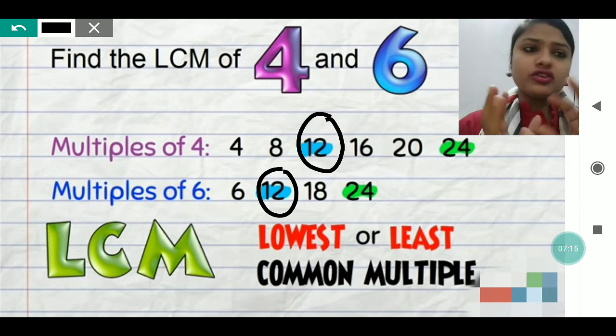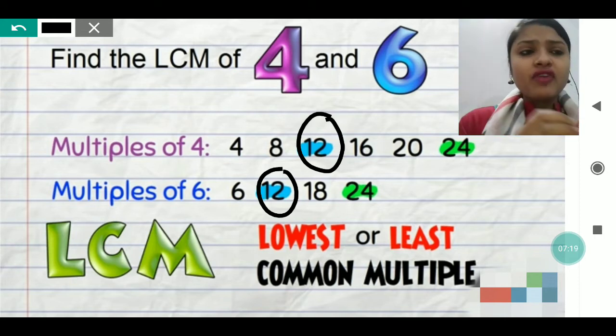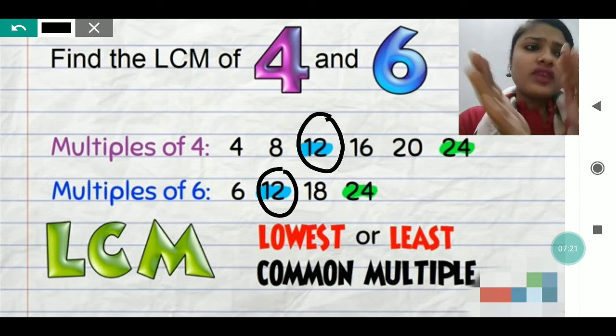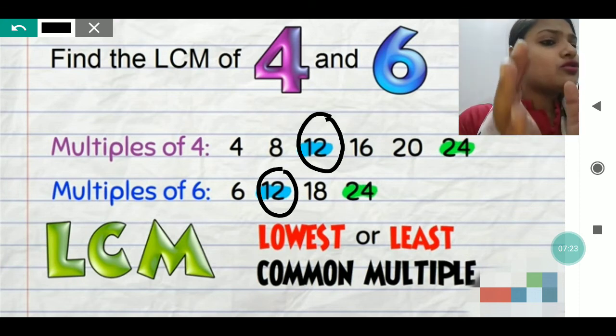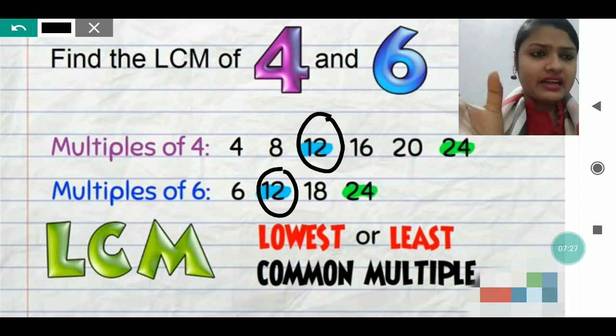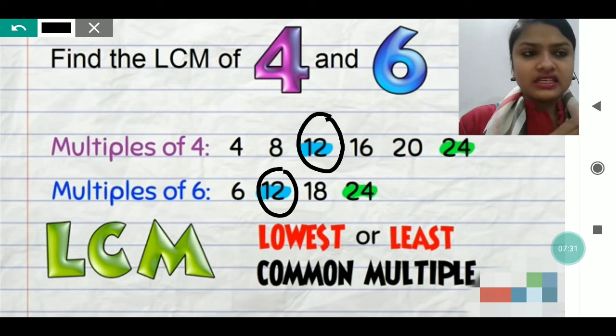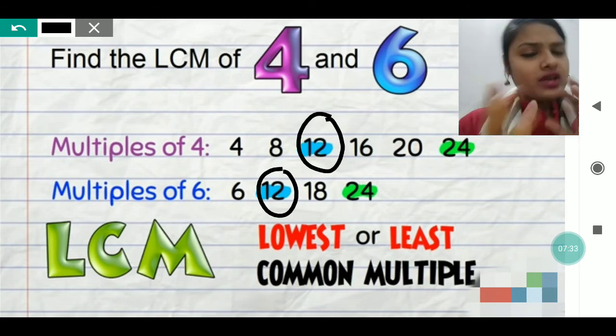Sometimes in those 5 multiples the common one is not there, so we carry on. Otherwise we generally get the common multiple in the beginning only, after 2-3 multiples.